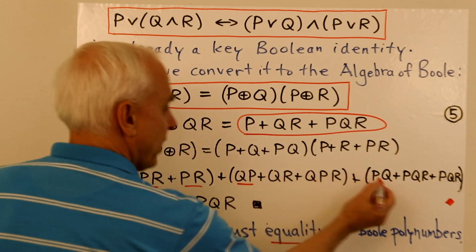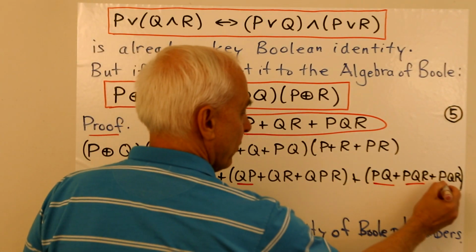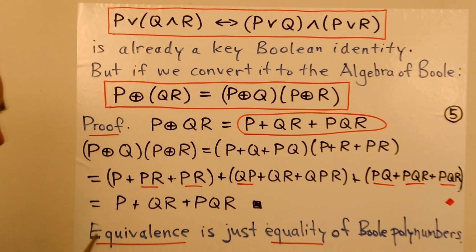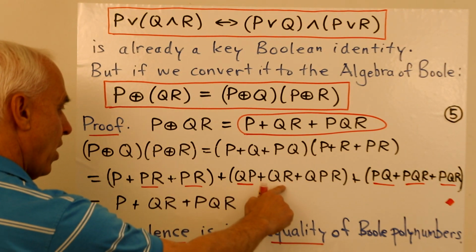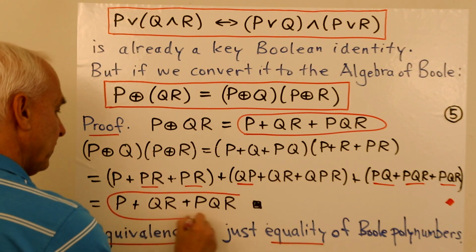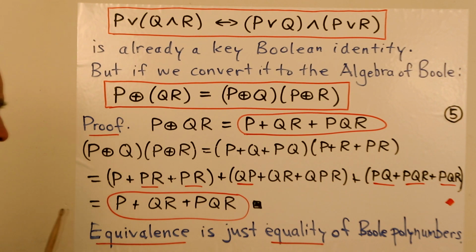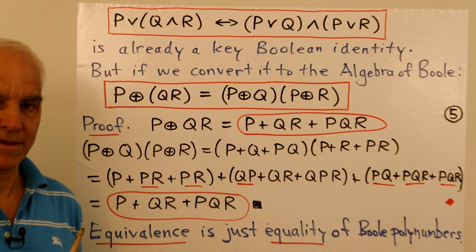This QP will cancel with that PQ. These two guys will cancel. And we're left with P plus QR plus QPR, which is the same as PQR. So that's the result of the right-hand side. The left-hand side equals the right-hand side.